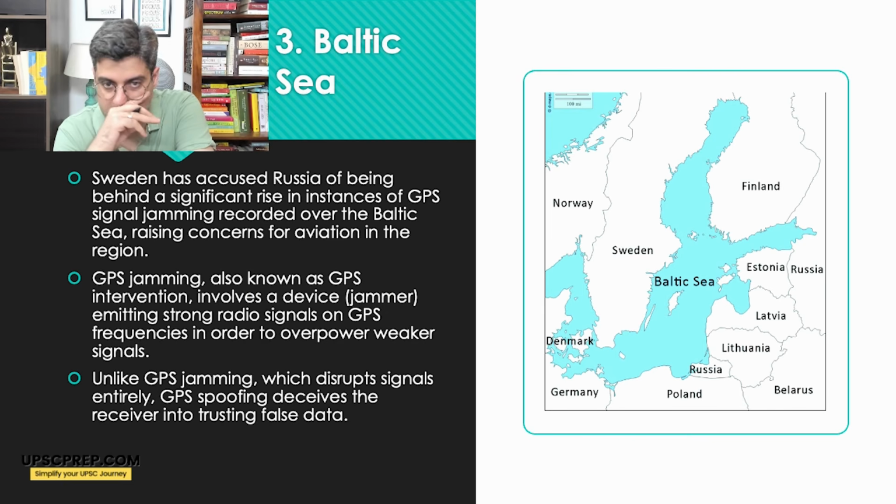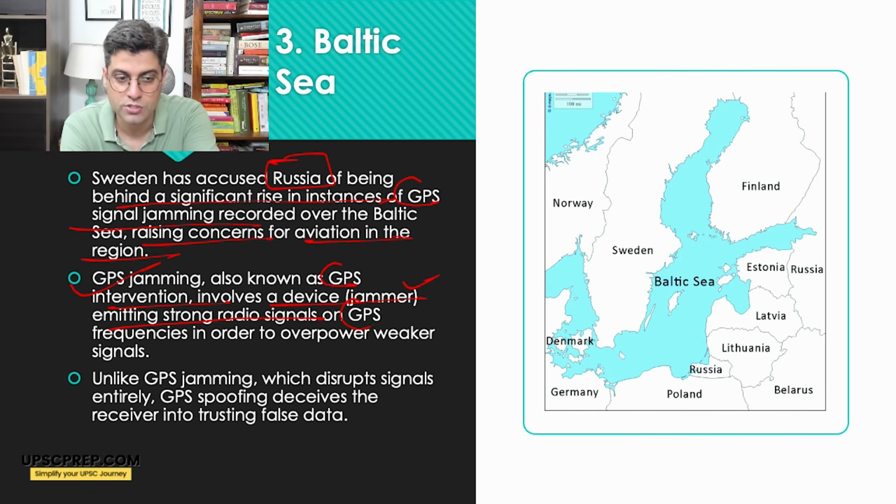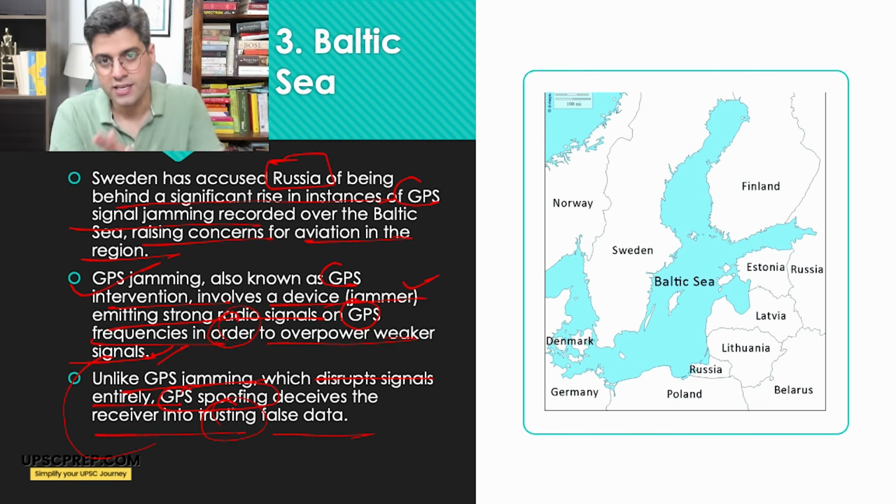Finally, Baltic Sea. Sweden has accused Russia of being behind a significant rise of instances of GPS signal jamming. It is saying that any planes which are passing over the Baltic Sea, Sweden has accused that it is Russia which is jamming the GPS signal over the Baltic Sea, raising concerns for aviation in the region. GPS jamming, also known as GPS interference, involves a device, a jammer, emitting strong radio signals on GPS frequencies in order to overpower weaker signals. Unlike GPS jamming, which disrupts signals entirely, GPS spoofing deceives the receiver into trusting false data. Spoofing is giving false GPS data. But here, Sweden has accused Russia of GPS signal jamming.